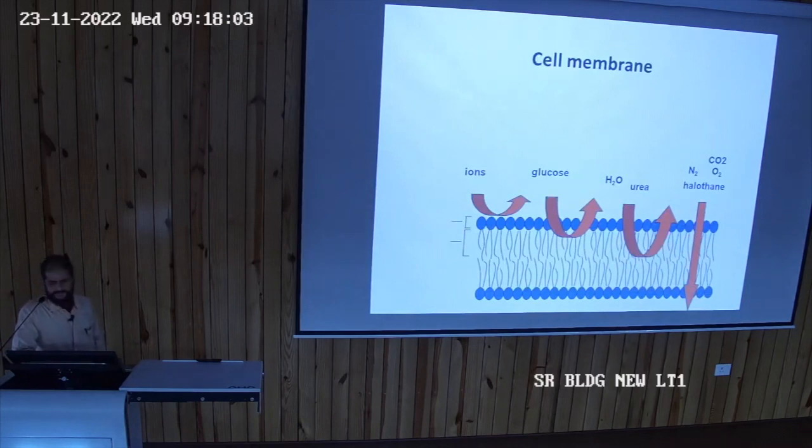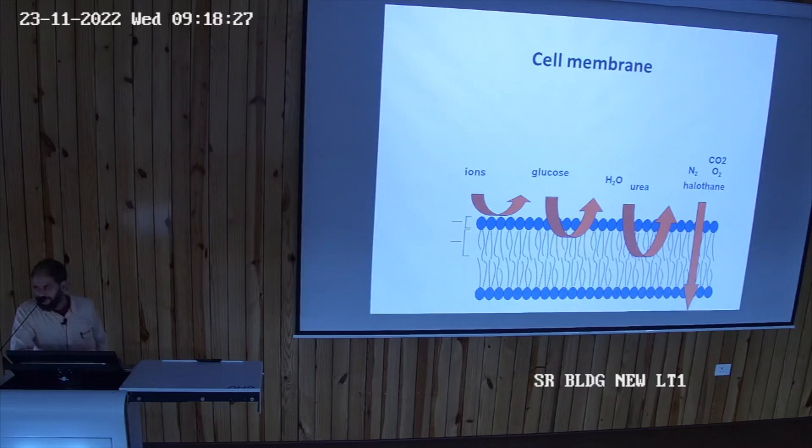In the cell membrane, you can see in the structure of the fluid mosaic model, this is the lipid bilayer. One layer, the outer lipid layer, then the inner lipid layer. The lipid forms a bilayer of two layers, and it has a head region and a tail region.